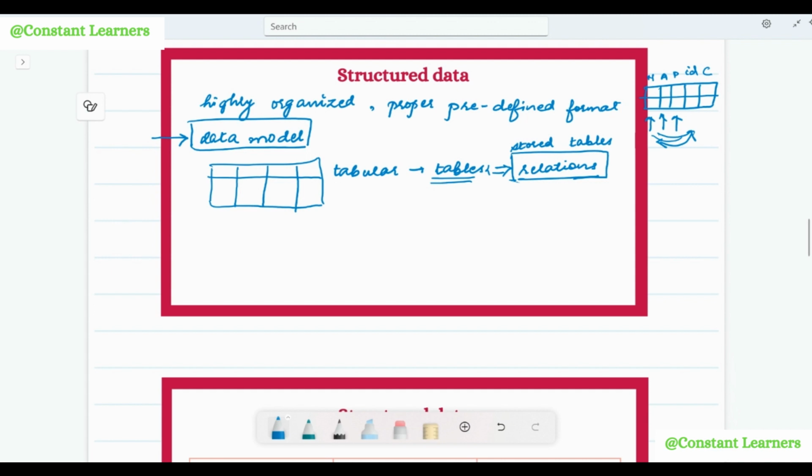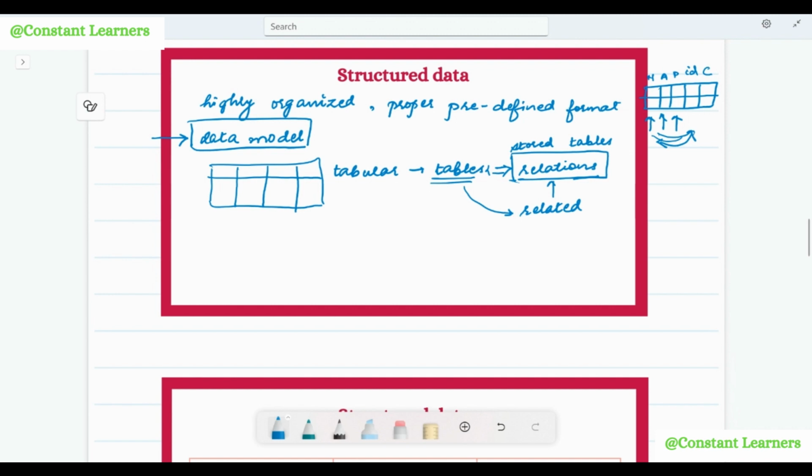Why are these called relations? Because we know that structured data is related to one another, and it is stored in the tabular format. That is why it is known as relations. All of these are very important points. Structured data is highly organized in a predefined format. It can fit into a model. So structured data is stored in tables, and these tables are known as relations.